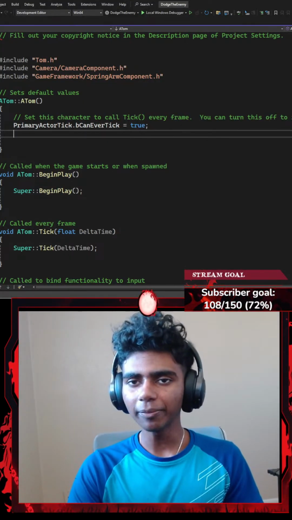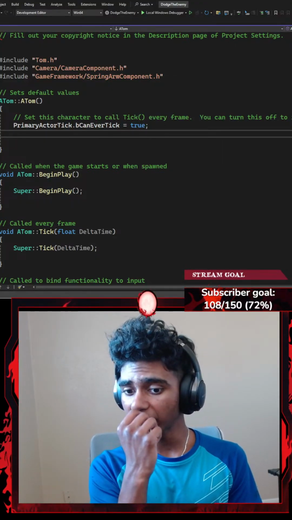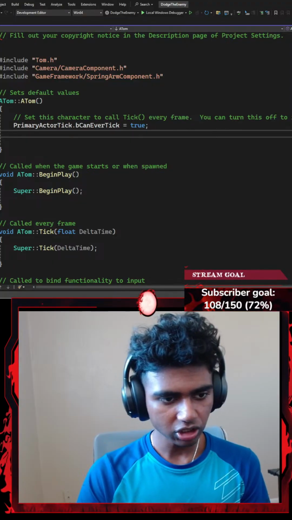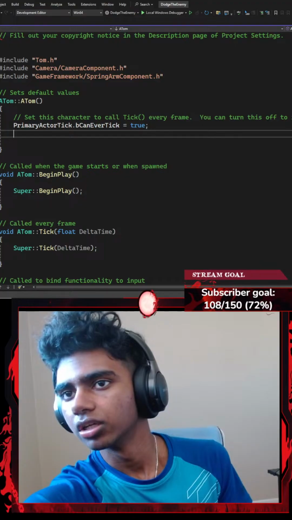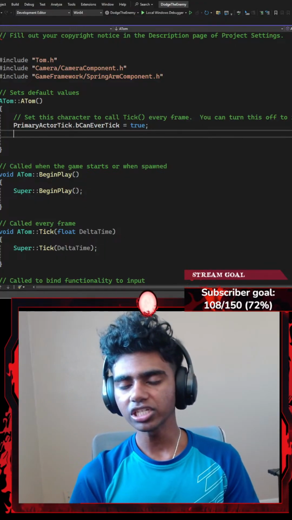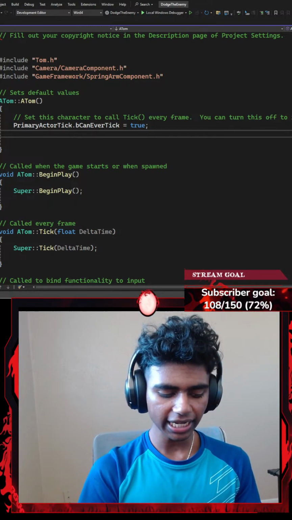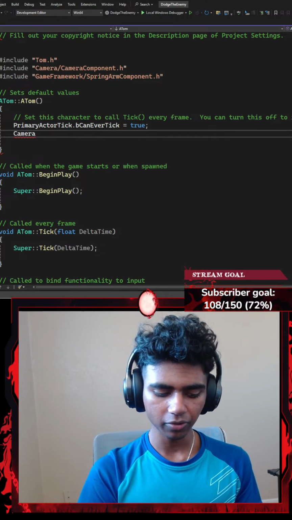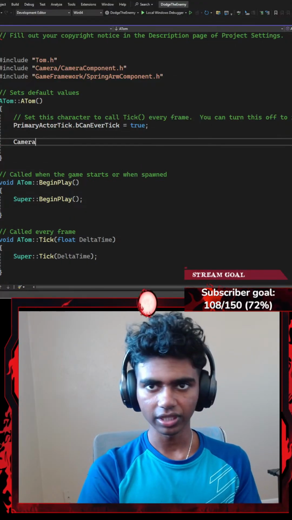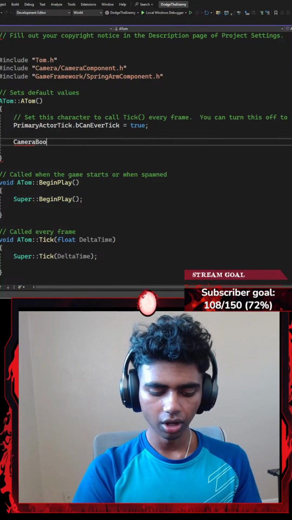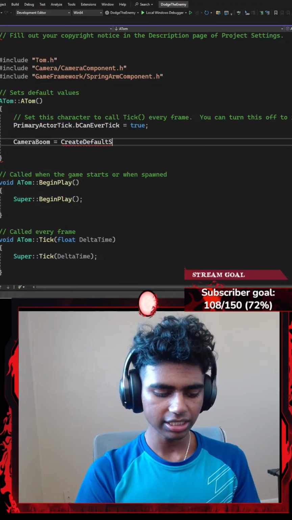Let's see. So in my constructor, I'm going to construct my camera component and my spring arm component. For example, let me get my chat back up here. Okay, I'm firstly going to create a default subobject for my camera boom. So I'm going to go with something like CameraBoom, maybe inline here. Which is going to be equal to CreateDefaultSubobject.